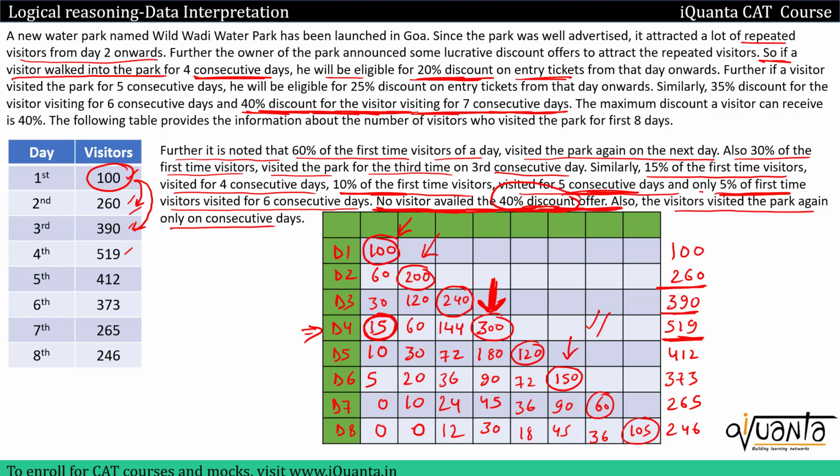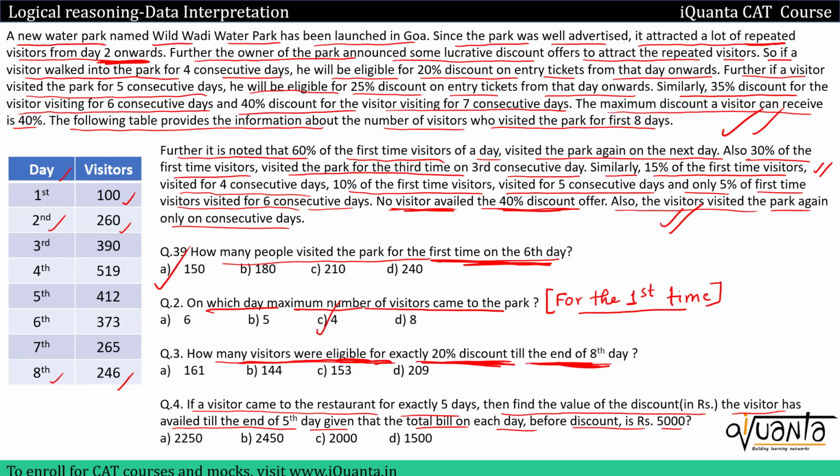Then among these 200 on the 4th consecutive day, we got these 30, so they will avail exactly 20% discount. Similarly, here we got 36, we got 45 here, 18 here. If we add all these, we'll get 144. So the correct answer to the third question will be 144.